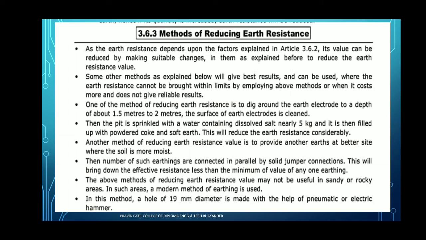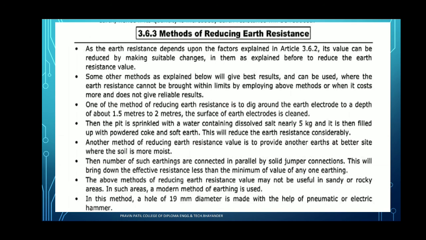Some other methods are explained below, which will give the best result and can be used where the earth resistance cannot be brought within the limit by employing the above methods, or when it costs more and does not give a reliable result.